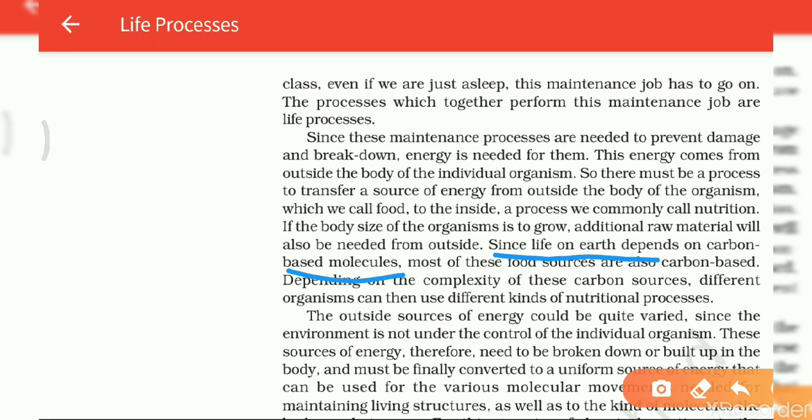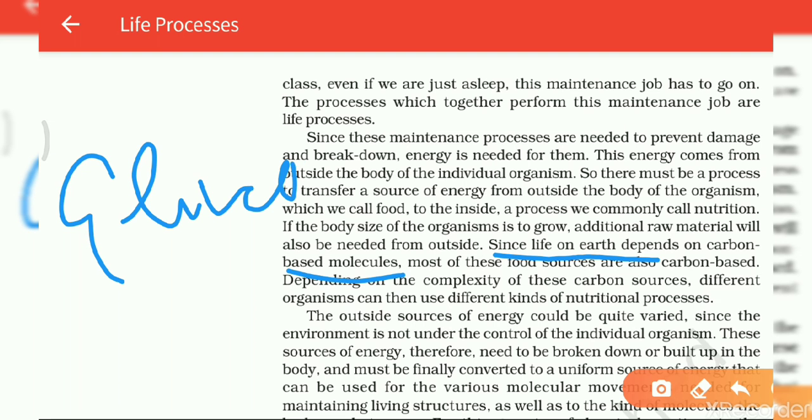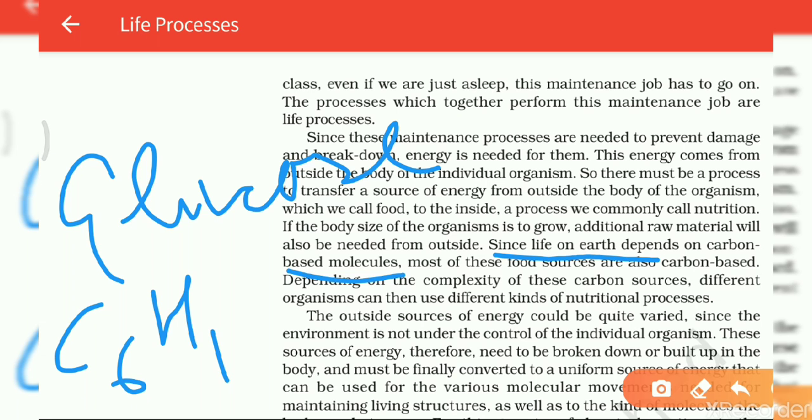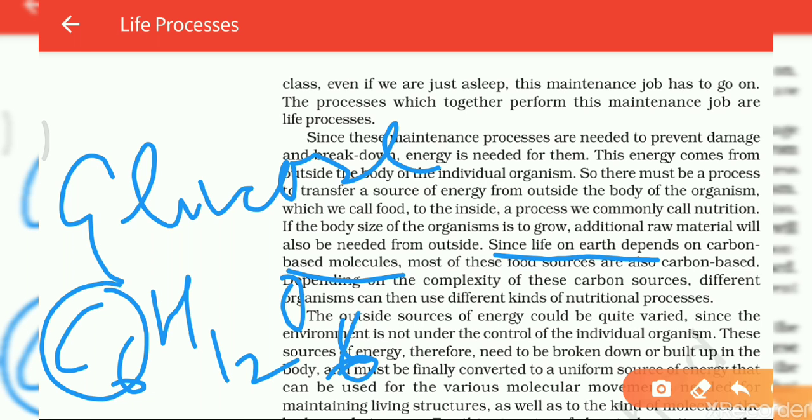I will give you an example. Suppose glucose. The glucose formula is C6H12O6. In the glucose you will see carbon is present. That's why we can say that our food is made of carbon based molecules.